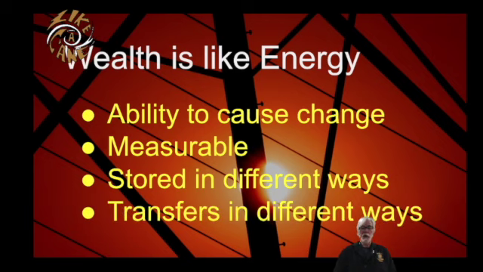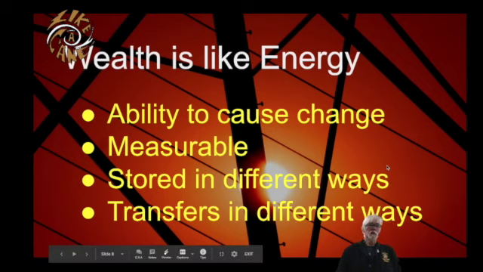And then lastly, energy can be transferred in different ways. In our example that we went through, wealth was transferred by an ACH, that's a kind of wire transfer between banks. It can be with Venmo, with an app. You can hand somebody some bills. That's a cash way of transfers. When he bought the car and when he sold the car, a title was signed, and that's how wealth was transferred. So there's a lot of different ways to move wealth around. The same thing is true for energy. We're going to look at 3 specific ways that energy can be transferred. And wealth, well, there's quite a bit more than 3 different ways to transfer wealth around.